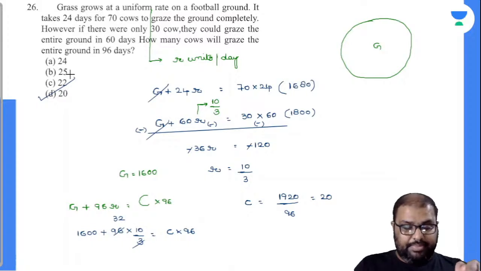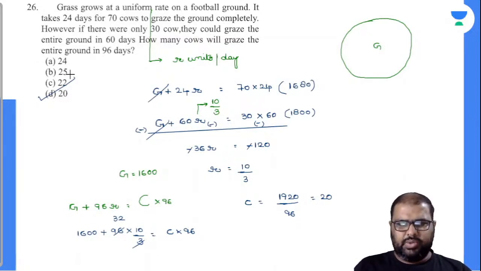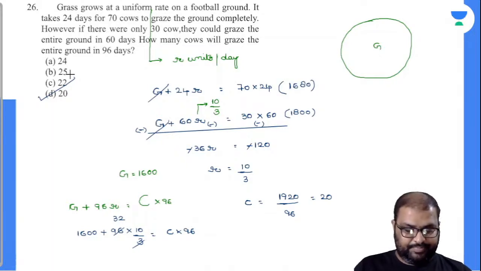So framing a simple equation is the logic in this question. Those who can frame this can automatically solve this question. People try to solve this question with the allegation rule also, but the allegation rule will make it a little bit difficult, because there is a fixed factor and a variable factor. If both factors are the same, you can use the allegation rule to calculate it very easily, right?